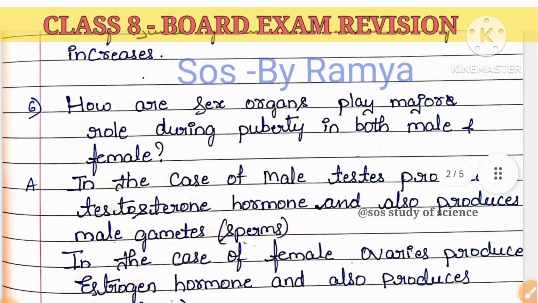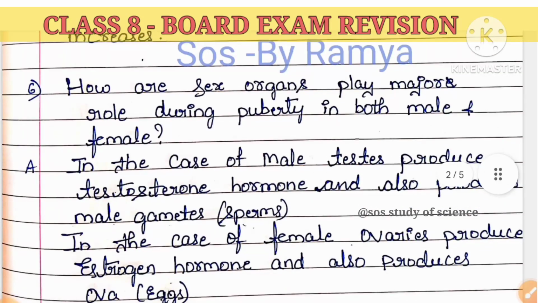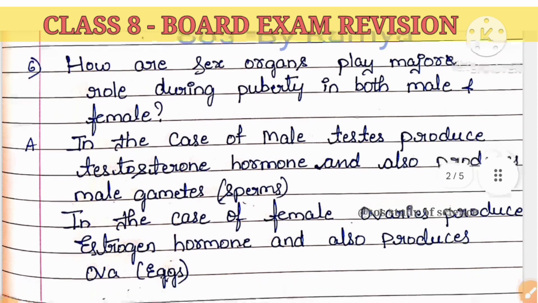The next question: how do sex organs play a major role during puberty in both male and female? In the case of male, the testis, which is a reproductive organ of a male, produces a hormone called testosterone, and it also produces the male gametes. Gametes are nothing but the sex cells. So in the case of boys, the sperms are released.